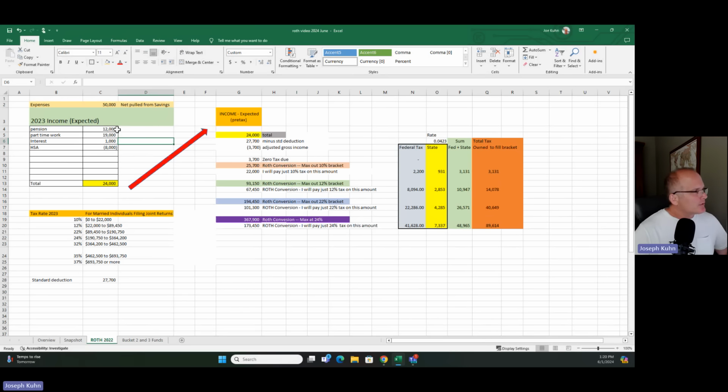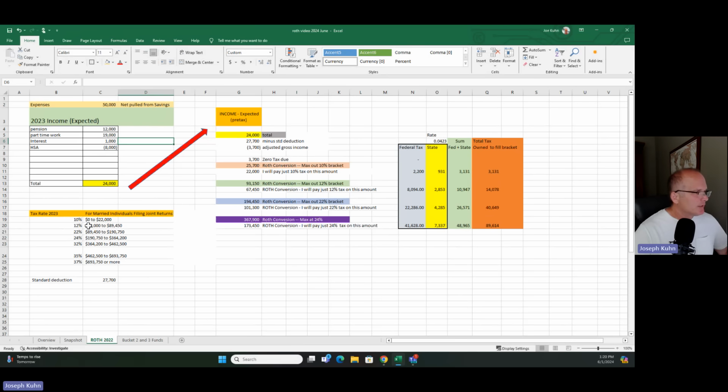So this person's got a $12,000 a year pension, got some part-time work, $19,000, bringing in some interest. They've got an HSA, they put $8,000 in. Total income for the year of $24,000. Up here, I put $50,000 expense, but it's really not that important. Okay, so here are the married filing jointly tax brackets, 10% goes 0 to $22,000.